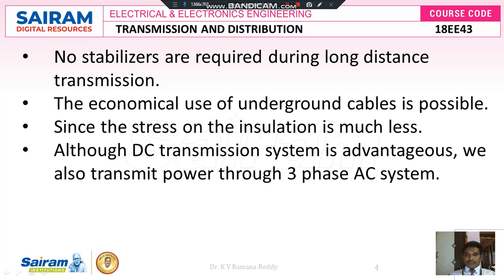No stabilizers are required during long distance transmission system, but in case of AC transmission system, it requires substations for every 40 kilometers to step up the voltage. Then economical use of underground cables is possible. We can transfer the electrical power through underground cables also. When we transfer electrical power through underground cables, the stress on the insulation is very much less. Although DC transmission system is advantageous, we can also transfer the electrical power through three-phase AC system.